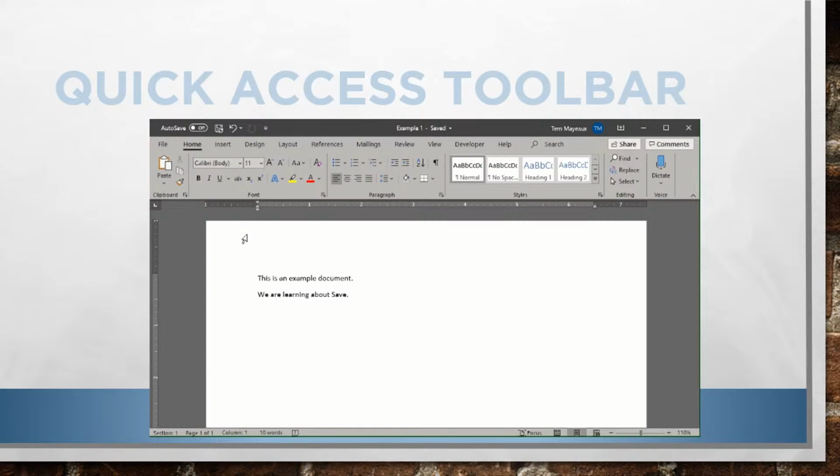If I had a brand new document that was blank and I needed to do a Save As, I could also use this floppy disk button on the Quick Access toolbar, and just like we found out when we went to File and Save As, or File and Save, we can do the same thing here. We can click on this floppy disk button, and if the document's never been saved before, it will take us to the Save As window.